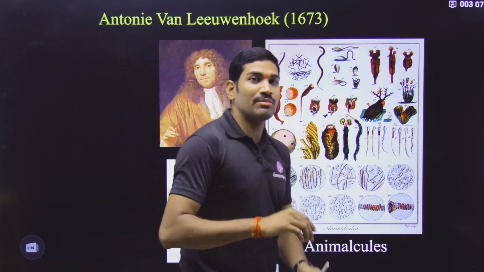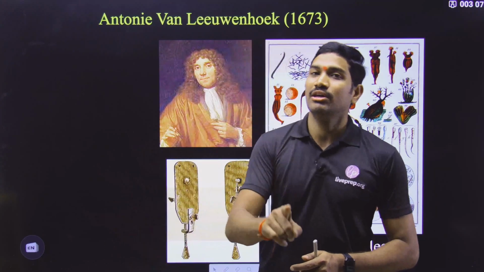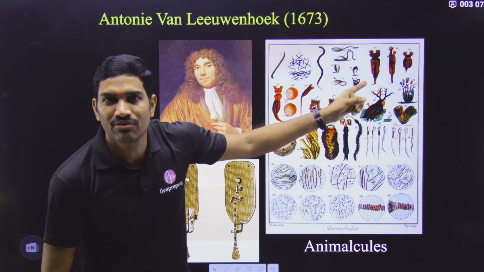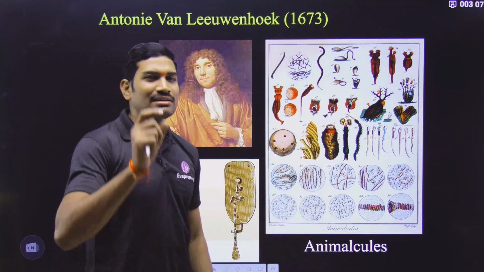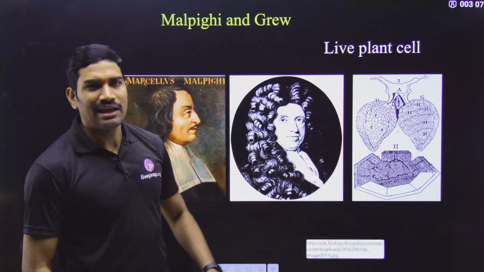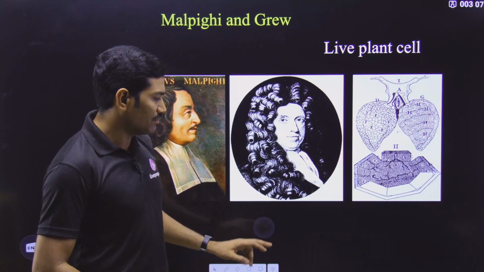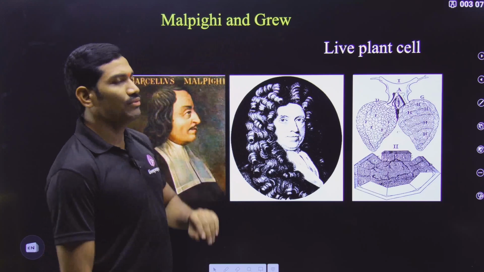Just now we studied about Robert Hooke. Robert Hooke discovered the first dead cell under the microscope. But who first discovered the first living cell under the microscope? It is Antony van Leeuwenhoek. At least this information is very important. Regarding animalcules, not mentioned, so no problem, but the remaining information you need to compulsorily remember. Okay, now we will go on.